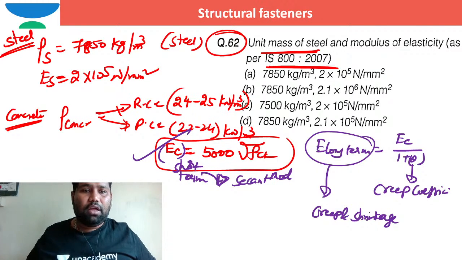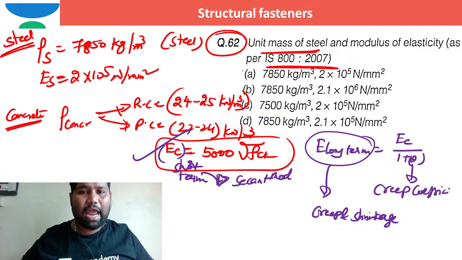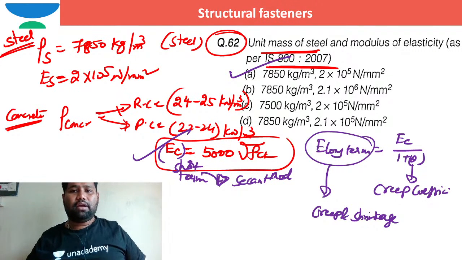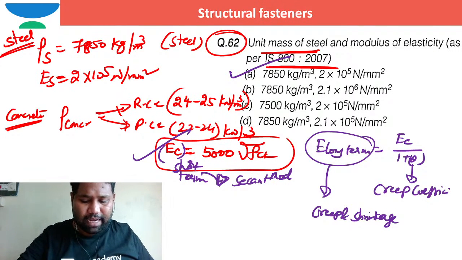Okay. Right, so for this one, in case of steel, the correct option is A, right? Can I move to the next question?